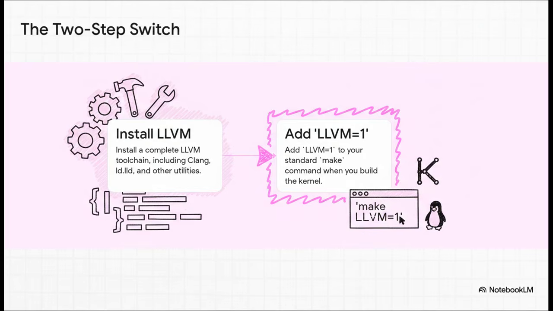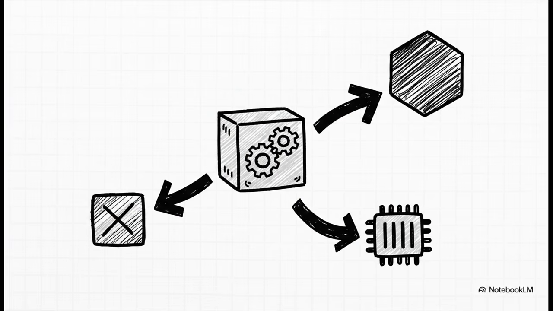It really is just two steps. First, obviously, you need to have a complete LLVM toolchain installed on your system. That means Clang, the LLD linker, all those other utilities. Once that's ready to go, you just add LLVM=1 to your normal make command when you build the kernel. That's literally it.